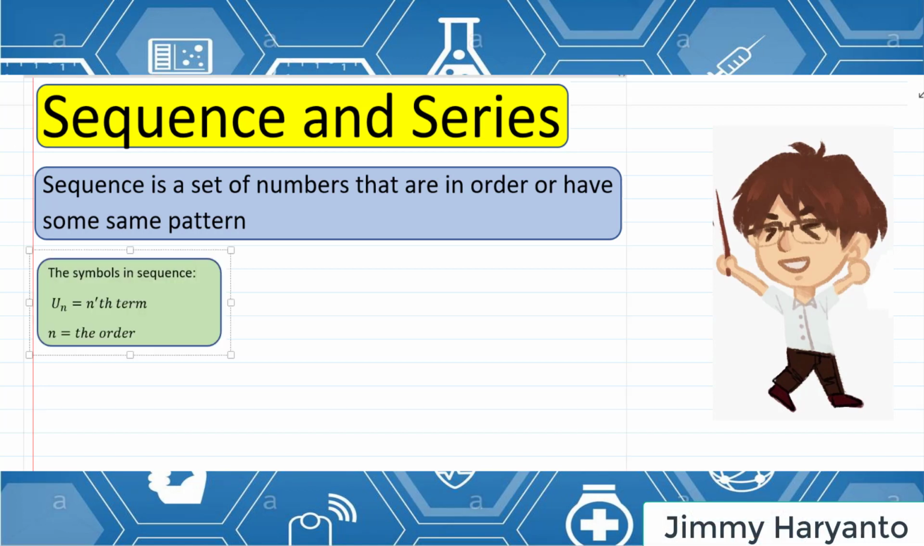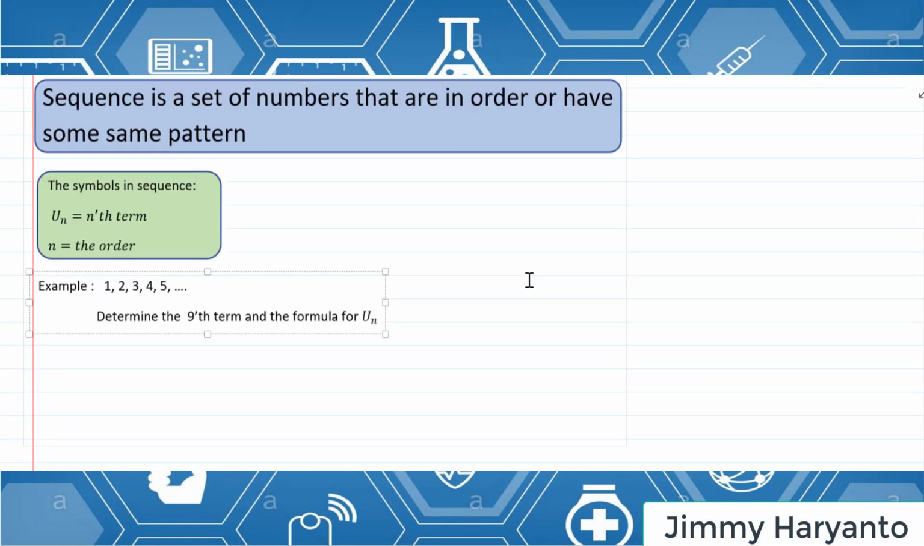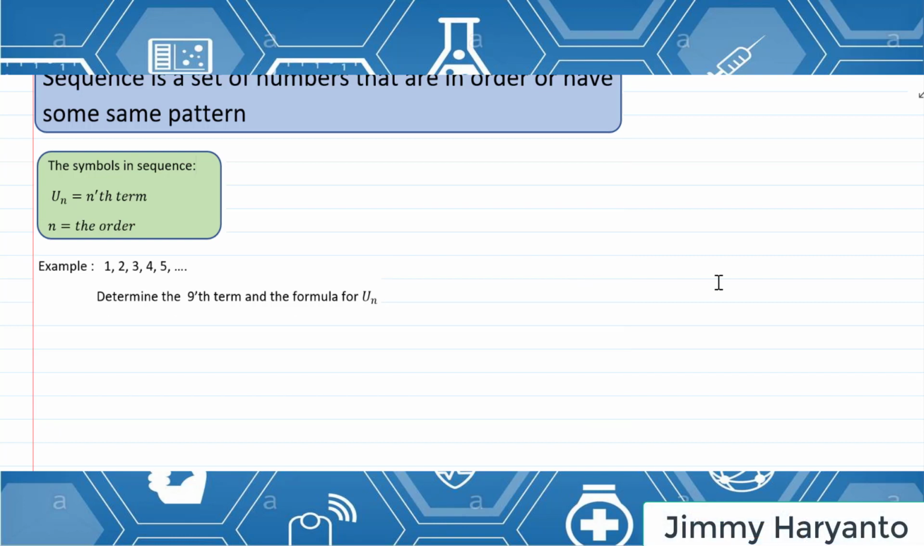Next, the symbols in sequence. We have two: Un and n. Un is the nth term and n is the order. We will see what the nth term and the order are. Look at example 1. I have this set of numbers: 1, 2, 3, 4 and 5. Is this a sequence? If it has the same pattern, then it is a sequence.